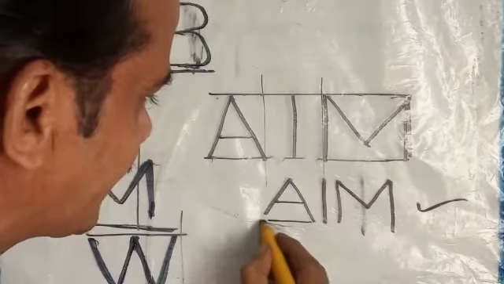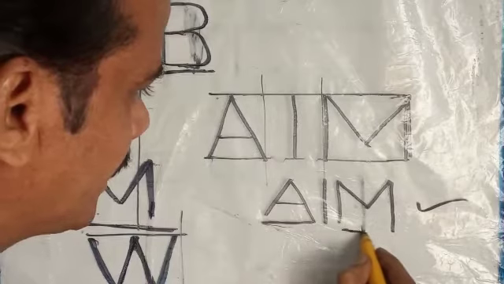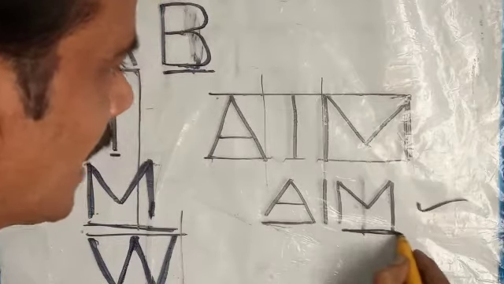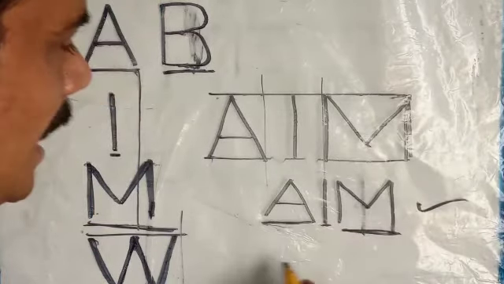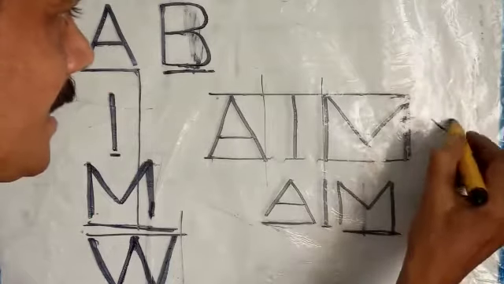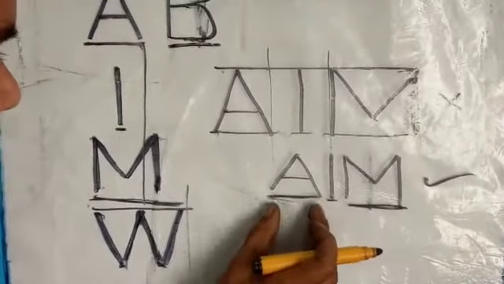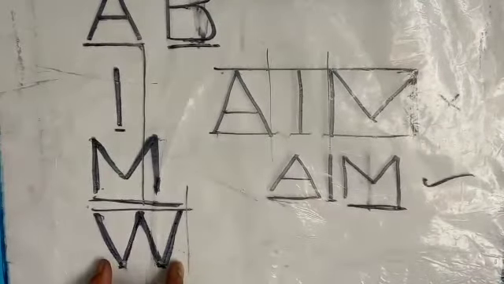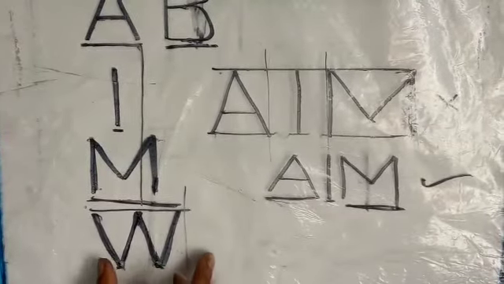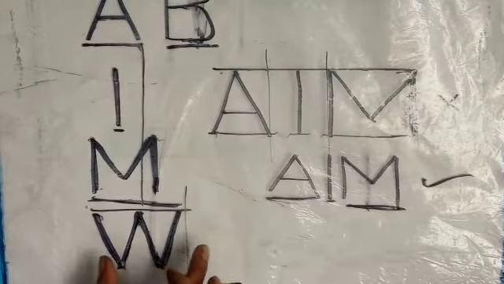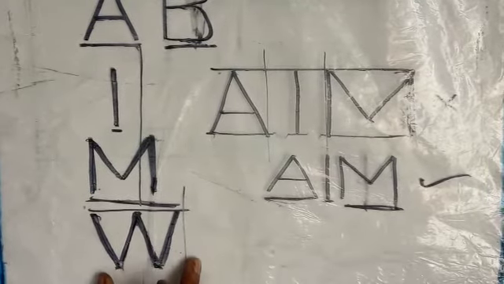See, the distance of letter A is more for M. Like that, for I it is smaller. So this is correct and this is wrong. Likewise, when you write W also, you have to maintain the distance more than the normal letters. It has got more area. Remember this thing, more area for W.